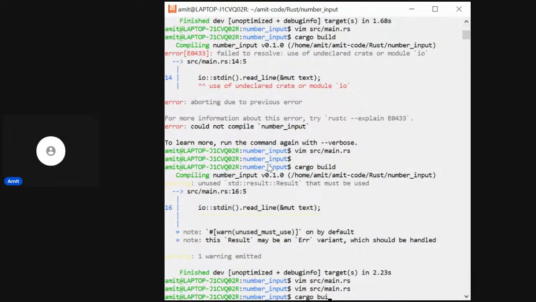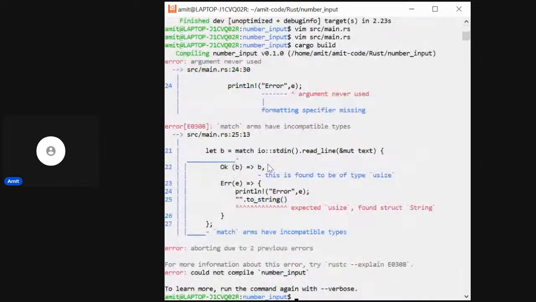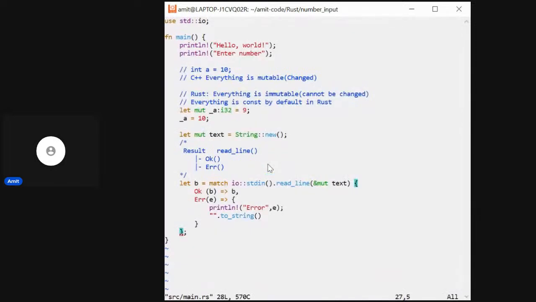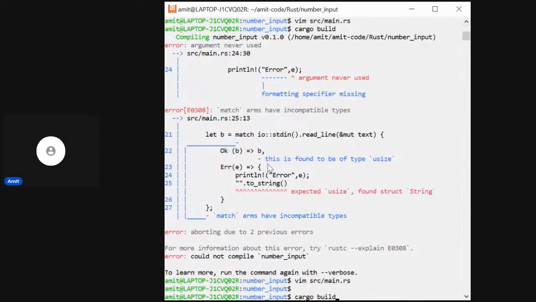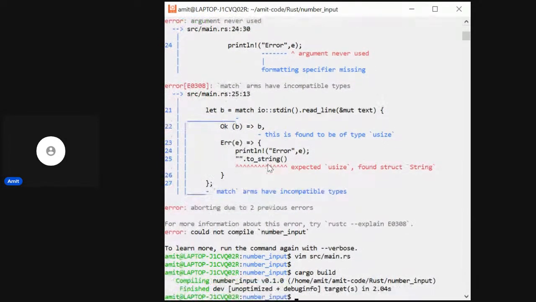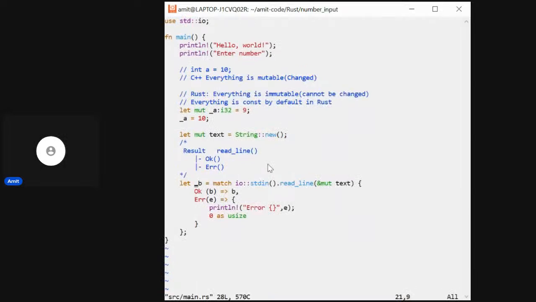So let's do a cargo build here. Okay, so it says expected usize found string. Okay, let me change it to usize. And this also says change as usize. Let me prefix with underscore. Oh, it's built. But what we can do is we can just print it again. B is equal to B.